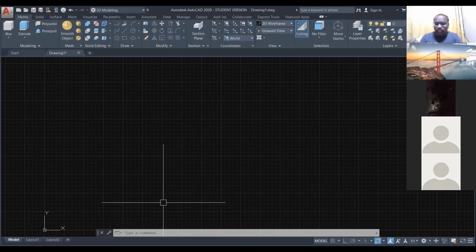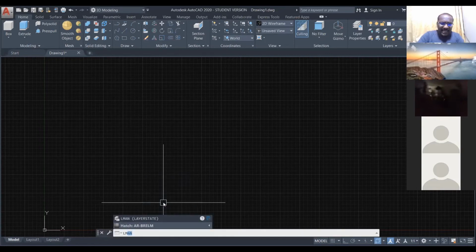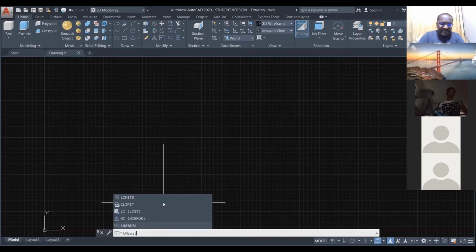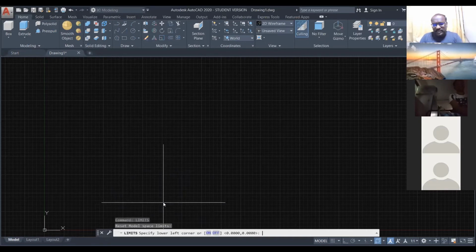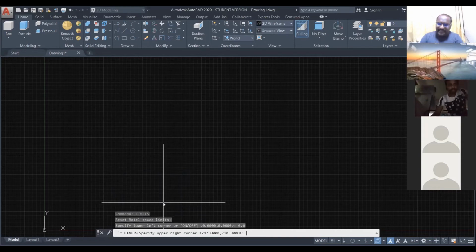Again, I want to do it one more time. LIMITS, limits. This is the command. Once you press enter, the computer will ask you to specify lower left corner. So 0 x-axis, comma 0 y-axis. Enter.